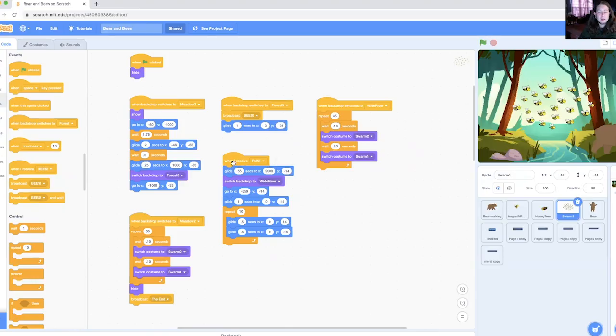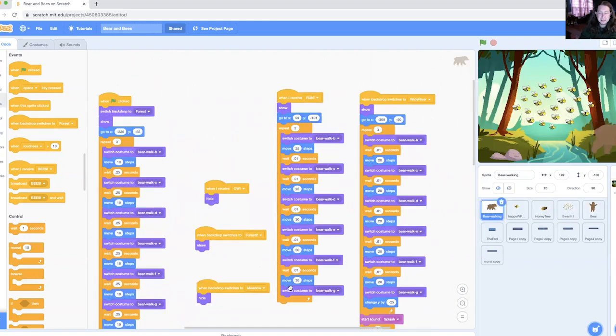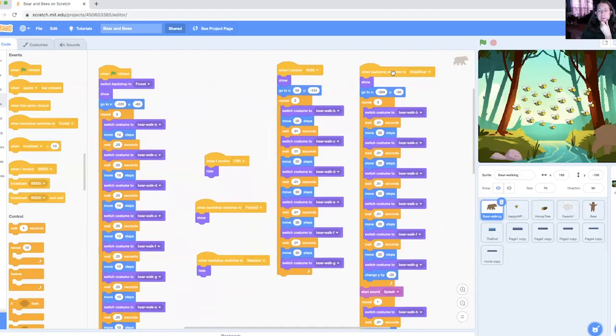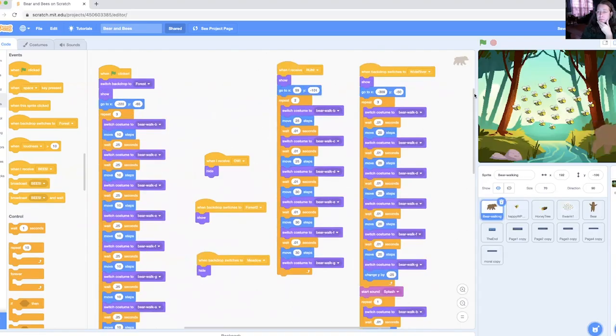So run tells this bear to hightail it out, and it tells this swarm to go to a certain position and to change the background. When that background changes, when we get to this background of the wide river, and that is part of the run instruction on our swarm, once we get here,